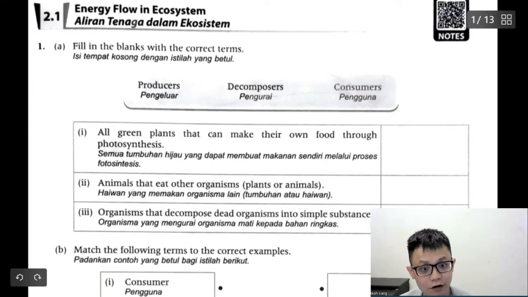Fill in the blank with the correct terms: producer, decomposer, consumer. I think this one is quite straightforward. All green plants that can make their own food through photosynthesis. So which one can go through photosynthesis? Producer, decomposer, or consumer? I think you know the answer. The answer for this one will be producer, correct or not? So I just put in the answer here. Producer.